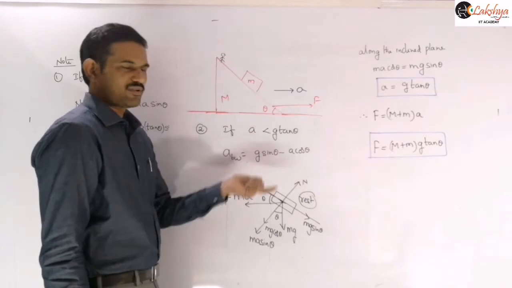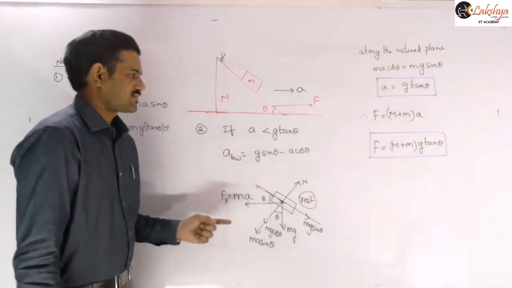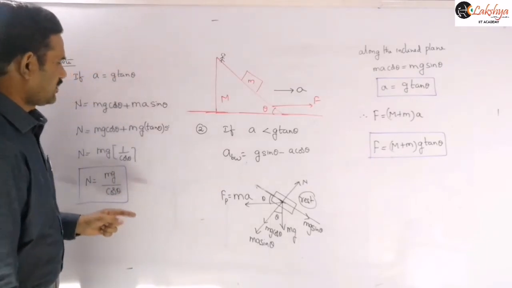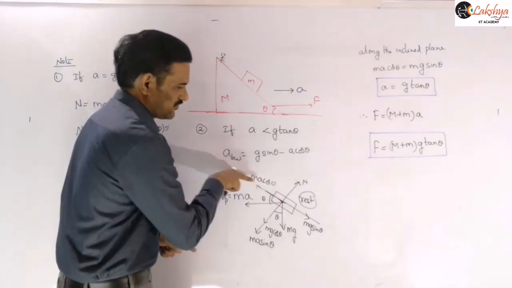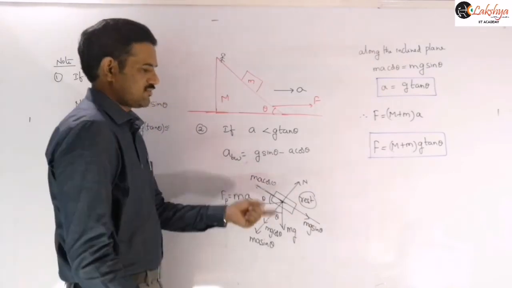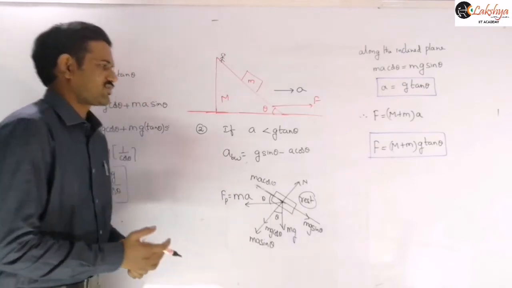Whatever a value they give, we need to substitute here. The ma cos theta term is there, and the resultant force is in the downward direction, so mg sin theta minus ma cos theta, divided by m, gives this acceleration.